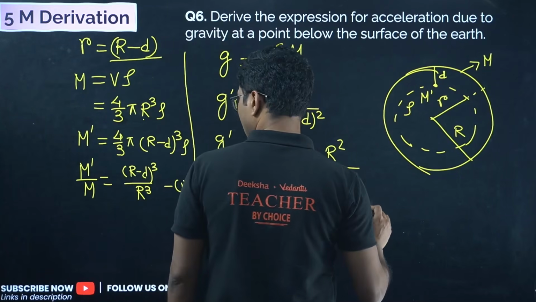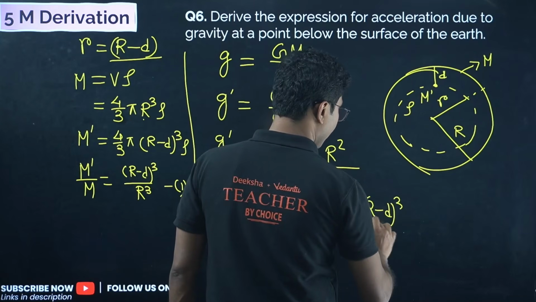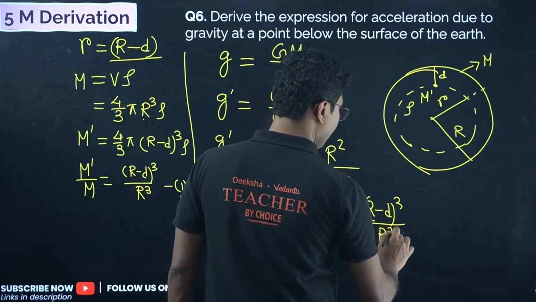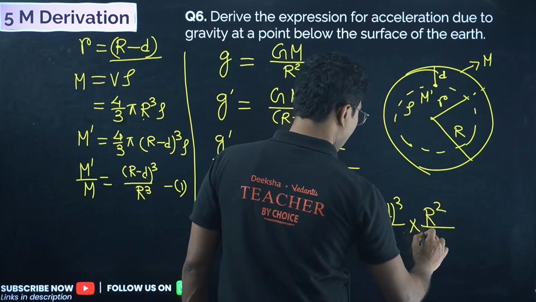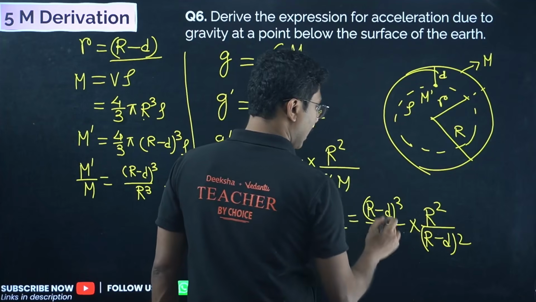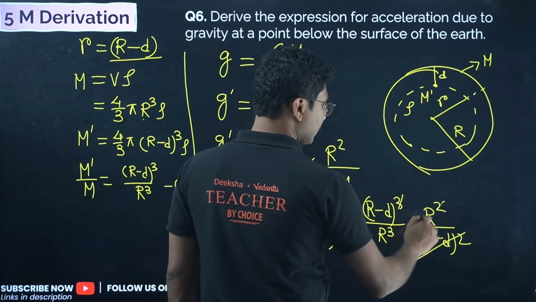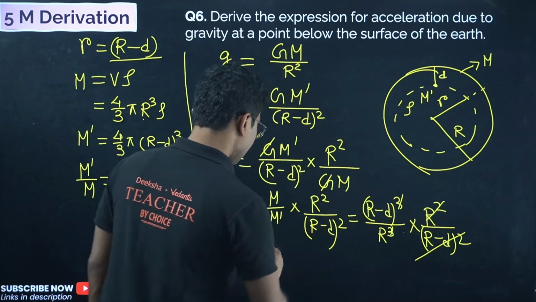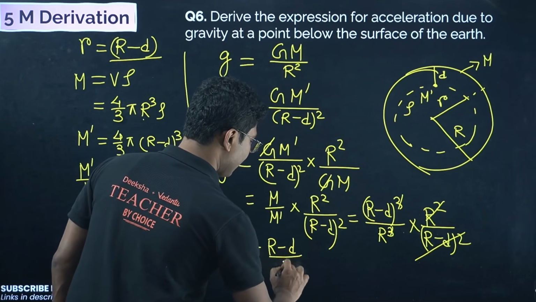So it will be (r minus d) whole cube divided by r cube into r square divided by (r minus d) whole square. So (r minus d) whole square cancels, only 1 is left. Again r square and r cube cancel, and we get this as (r minus d) divided by r.